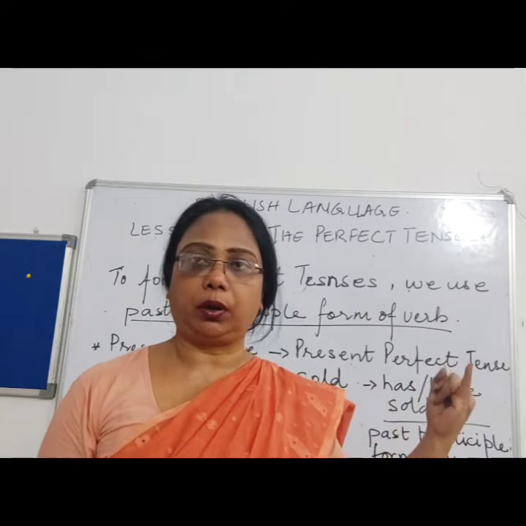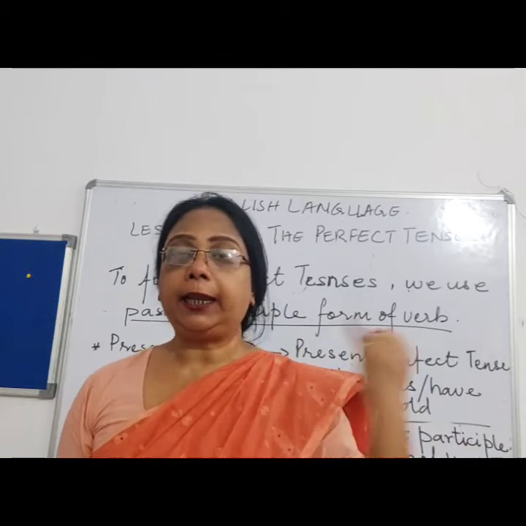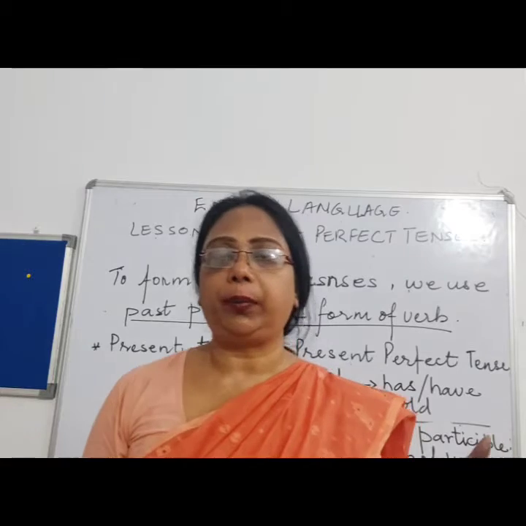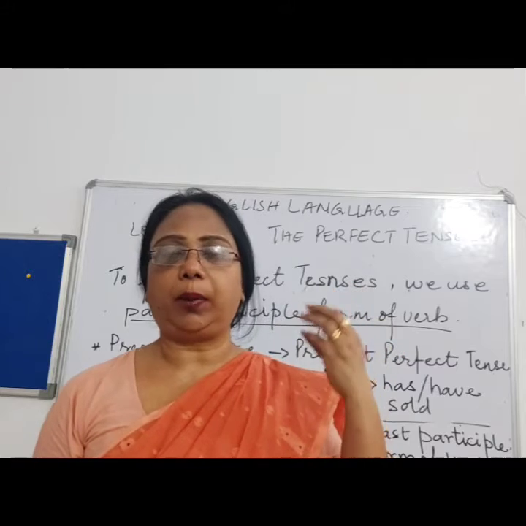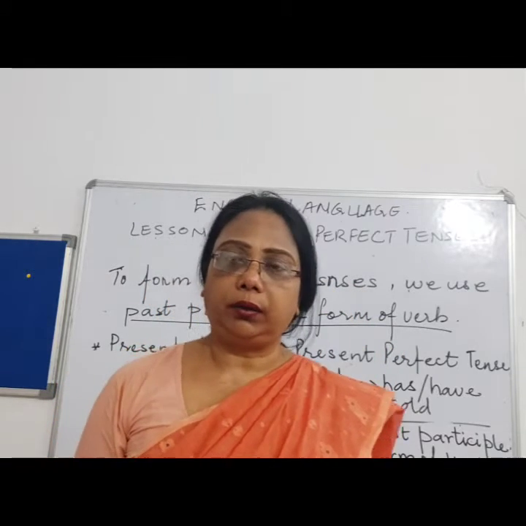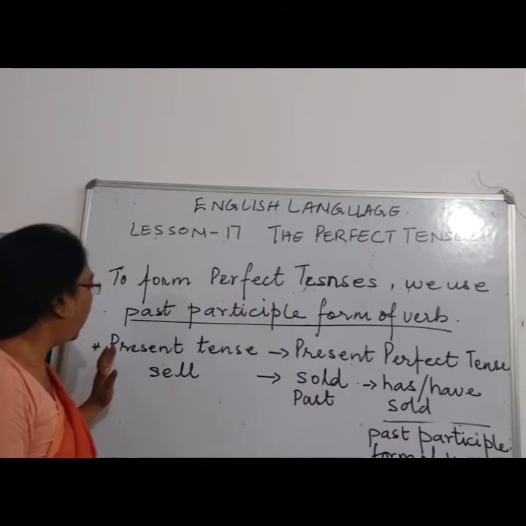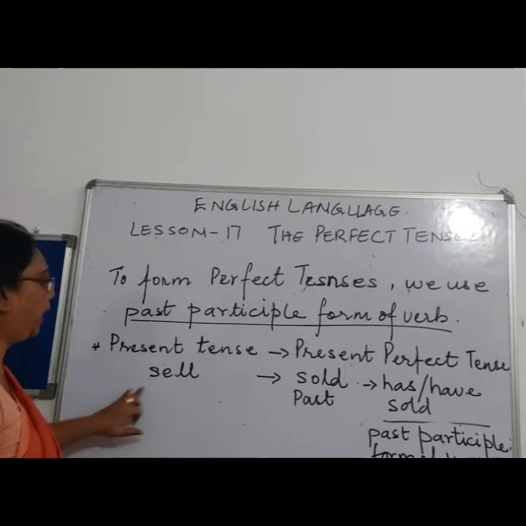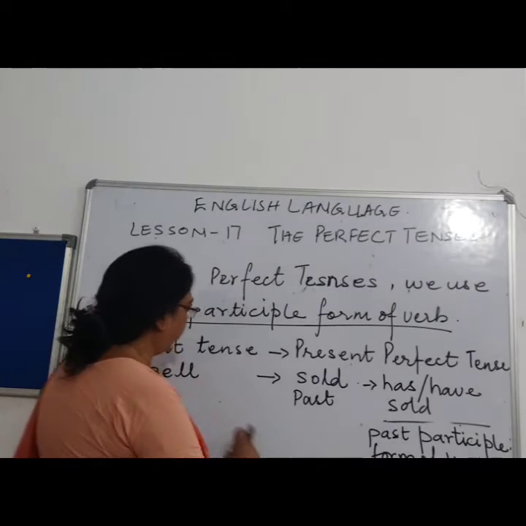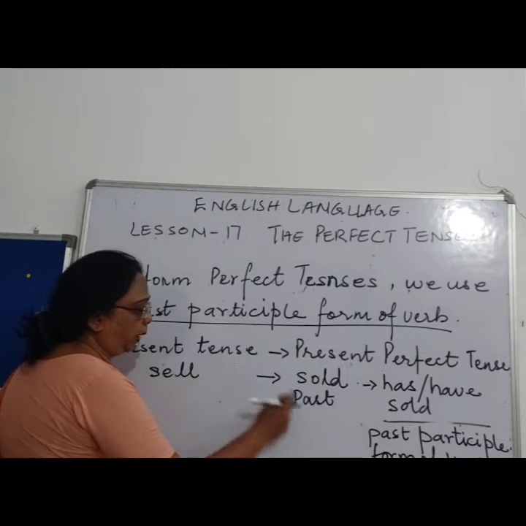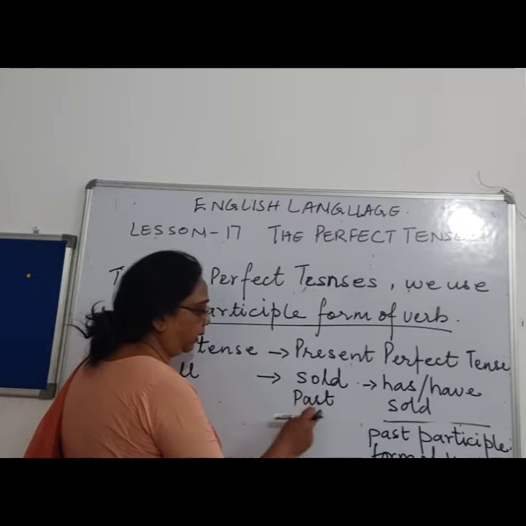So buy, bought. Sell, sold. Catch, caught. Hit, this word will remain the same. It is called an irregular form of verb, right? And the first two, that is buy, bought, they are regular forms of verb, which change their tenses, right? Now I have taken the word sell. Sell is a present tense. Now to convert this present tense sell to past tense, it will become sold. So the past tense of sell is sold.